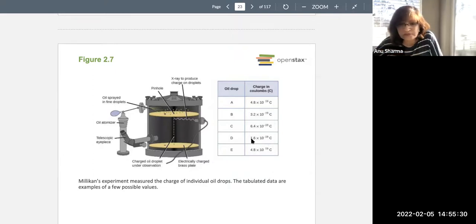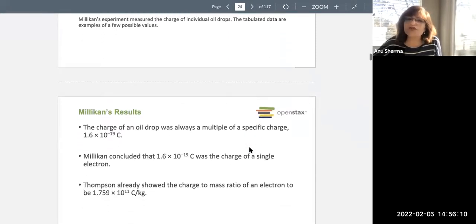For example, here, 16 twos are 32. So roughly, if droplet D had a plus 1 charge, B had a plus 2 charge, A had a plus 3 charge, and C had a plus 4 charge. You see these numbers are in some ratio. So we said that there could be one electron, or more electrons, or fewer electrons, and it was always a whole number. So that's another thing, that substances can have more than one charge.